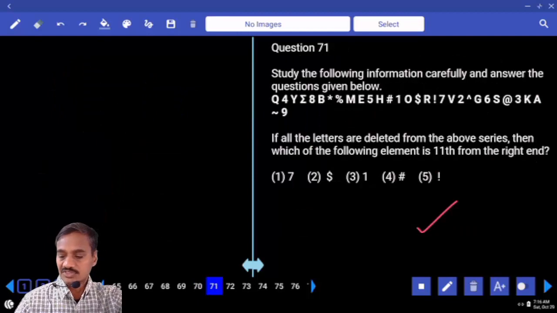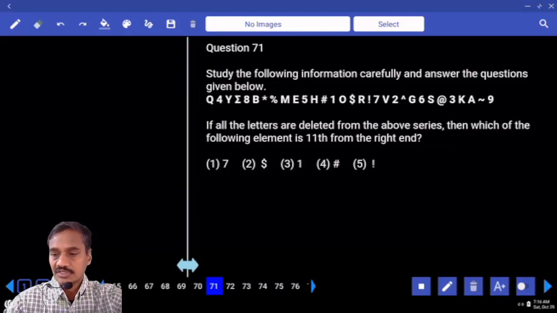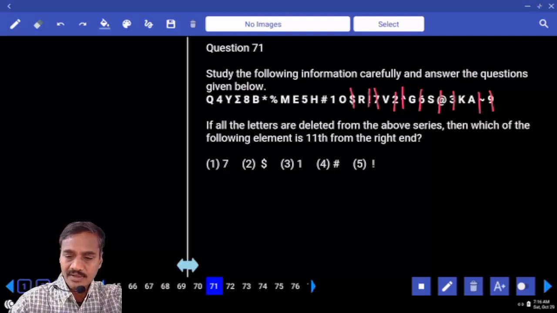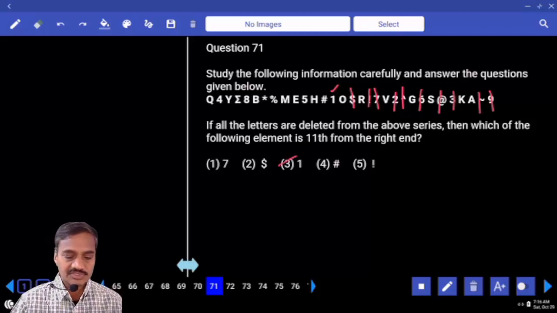Now it is based on sequence. Now if all the letters are deleted from the above arrangement, then which of the following elements is 11th from the right? 11th from the right without the letters. Let's start counting here: 1, 2, 3, 4 and 5, 6, 7, 8, 9, 10 and 11. And so what is your answer here? 1, that is choice 3, question number 71.